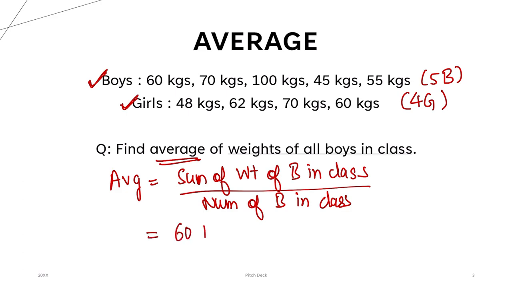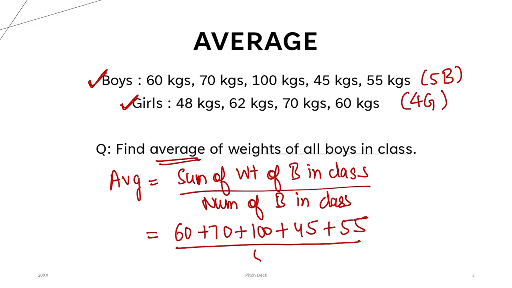So I will say 60 plus 70 plus 100 plus 45 plus 55, right? Divided by how many boys are there? 5. I hope this is clear. So if we do the calculation here, 60 plus 70 is 130. 55 plus 45 is again 100.